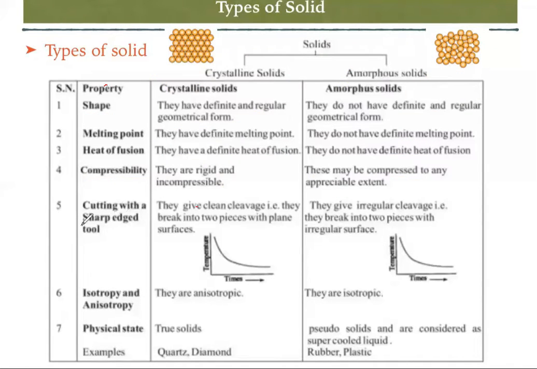Next we'll see sharp edge or cutting tools. Crystalline solids give a clean cleavage, breaking into two pieces when cut. Whereas if you cut an amorphous solid, the geometry will not be regular. They will give different geometry. Isotropic and anisotropic: crystalline solids are anisotropic, whereas amorphous solids are isotropic.